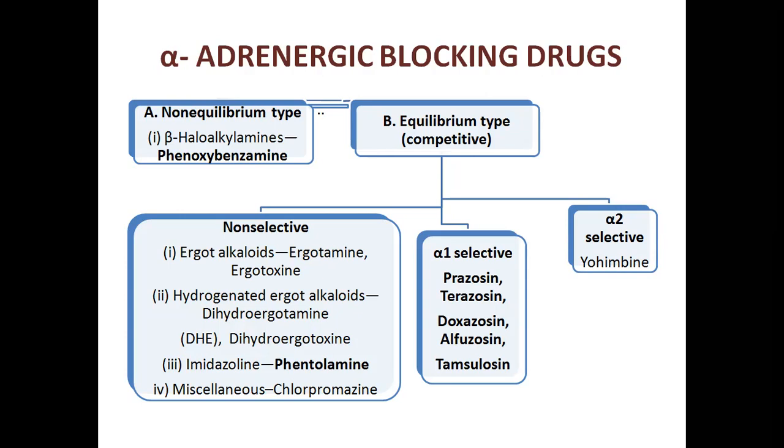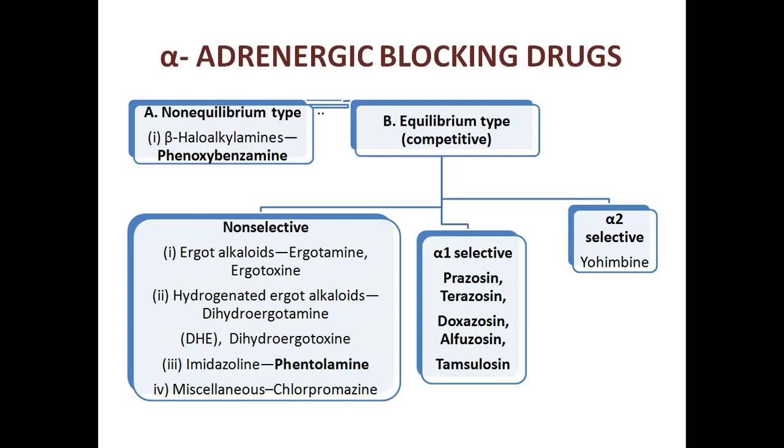The drugs under the non-selective alpha adrenergic blocking agents are ergot alkaloids: ergotamine and ergotoxine. We also have hydrogenated ergot alkaloids, that is dihydroergotamine and dihydroergotoxine. Under imidazolines, we have phentolamine, and miscellaneous chlorpromazine.